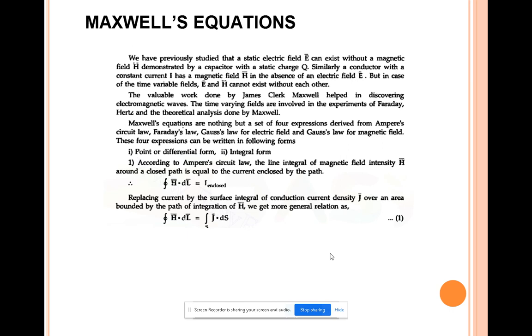So in both these cases, you can see any one of the fields in the absence of the other. But in case of a time varying field, a magnetic field and an electric field cannot exist without each other.